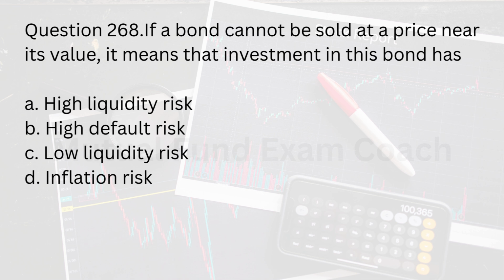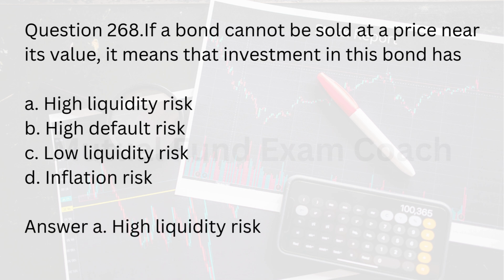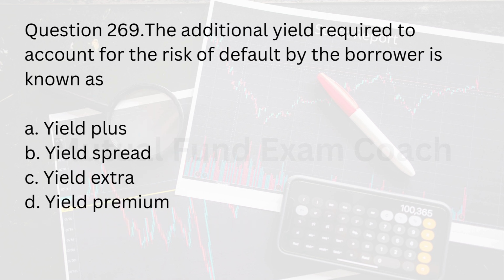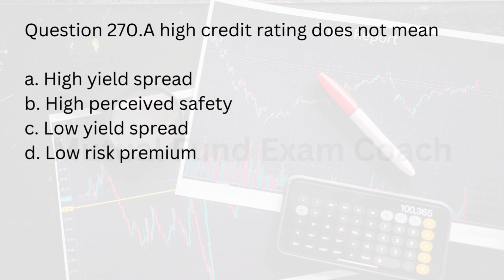C. Low liquidity risk. D. Inflation risk. Answer A. High liquidity risk. Question 269. The additional yield required to account for the risk of default by the borrower is known as A. Yield plus. B. Yield spread. C. Yield extra. D. Yield premium. Answer B. Yield spread.